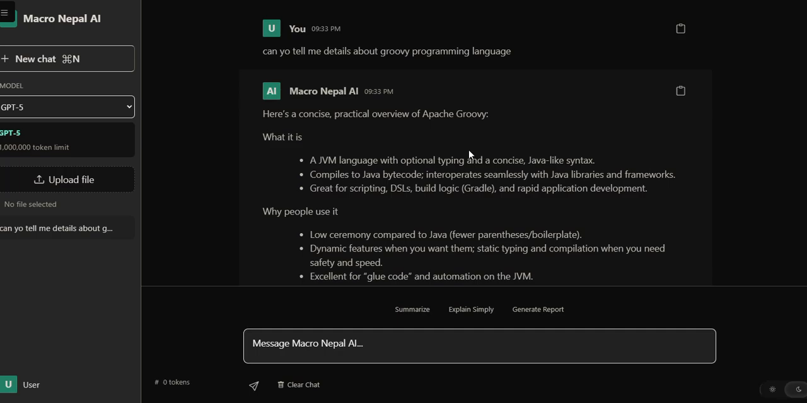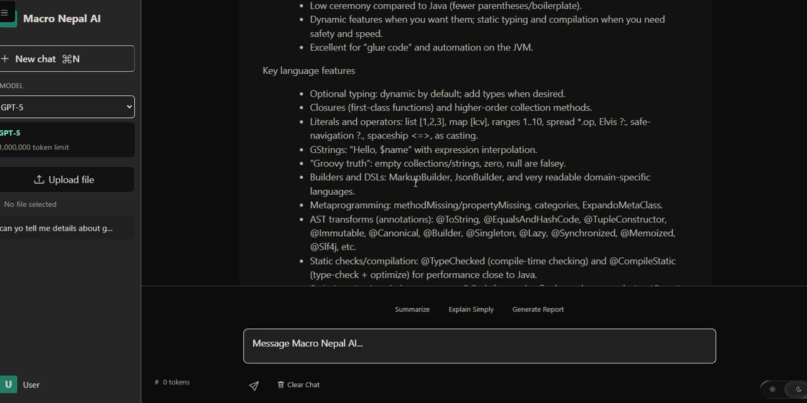Here is a concise overview of Apache Groovy. It is based on the Java virtual machine with optional typing and a concise Java-like syntax. Its syntax looks just like Java, with various libraries and frameworks. It has low ceremony compared to Java, with fewer parentheses and less boilerplate. It has dynamic features when you want them, and static typing and compilation when you want safety and speed.